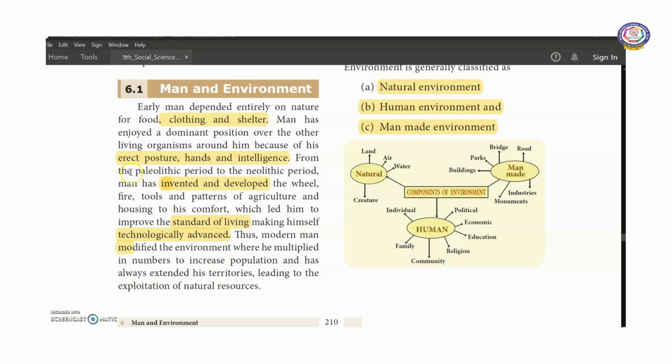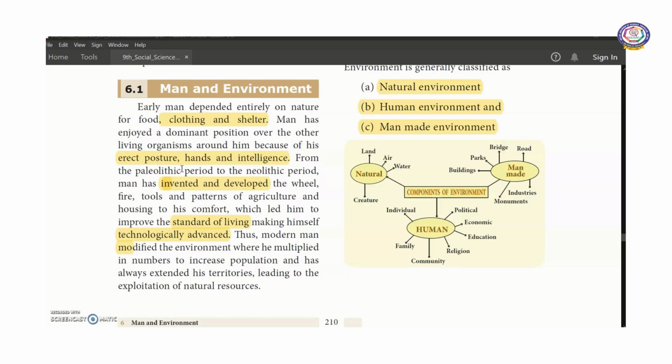From the Paleolithic period to the Neolithic period, we discussed a separate lesson about this Paleolithic age and Neolithic age. From that, we came to know that man invented and developed the wheel. We discussed how he discovered fire, how he used different types of tools and different patterns of agriculture he practiced, and how he constructed his house, which led him to improve the standard of living and helped him to technologically advance.